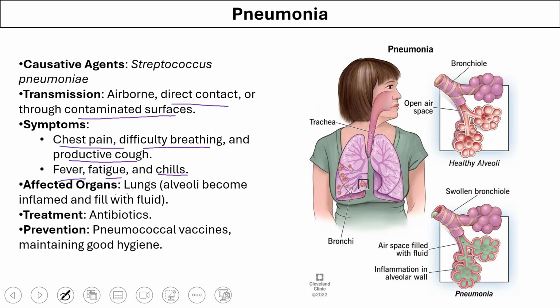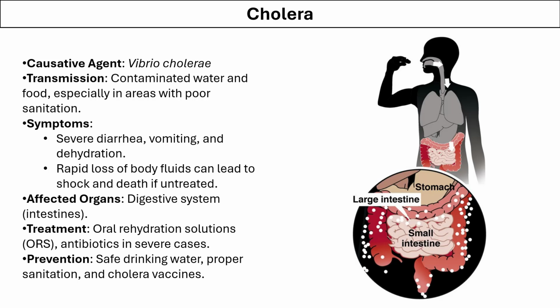The organs mainly affected are the lungs, and in the alveoli of the lungs you will see inflammation and filling of some fluids. Recommended treatment is antibiotics, and this disease can be prevented by the pneumococcal vaccine and by maintaining good respiratory hygiene.